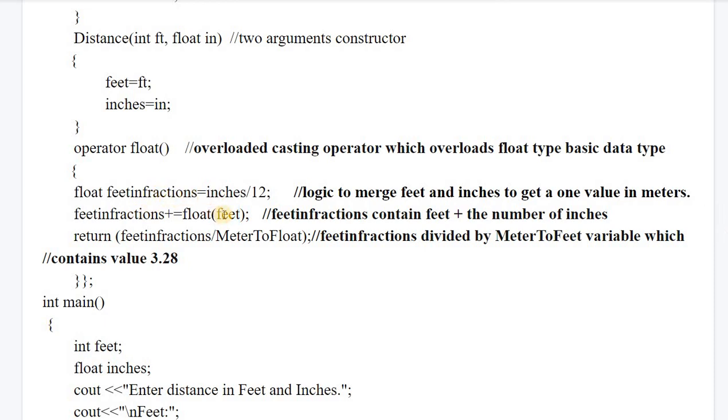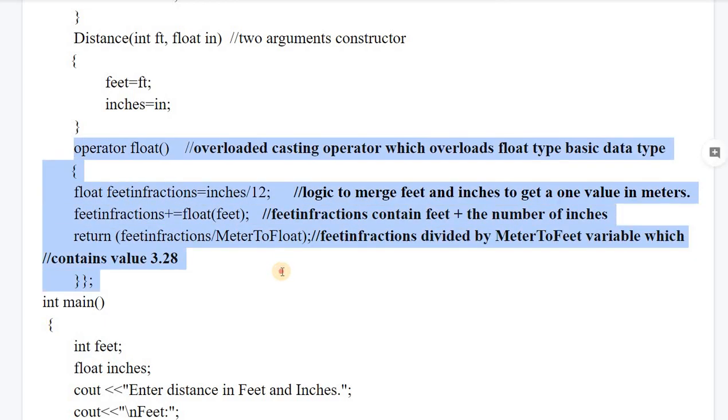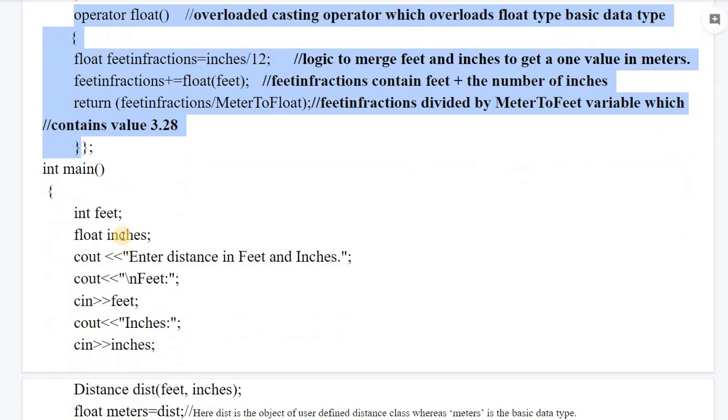So we are converting feet into float first of all, and then it gets added to the inches value. This value contains the feet plus the number of inches. Then it will return one statement by dividing the feet in fractions by the meter to float. By doing so we will get only one value, written in meters. So after this operator function we get one value, which is of a basic data type, that is float.